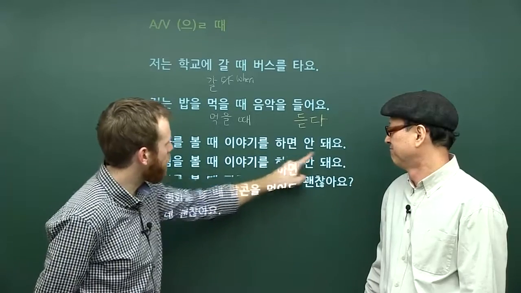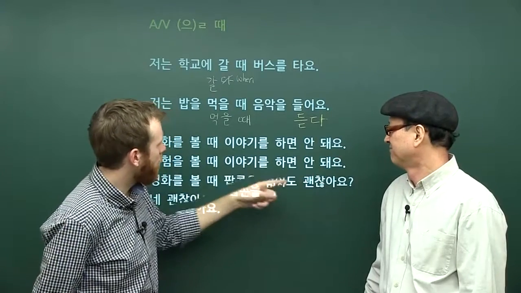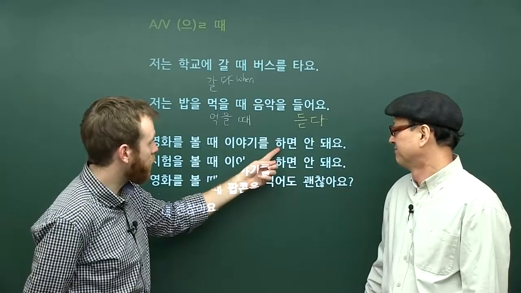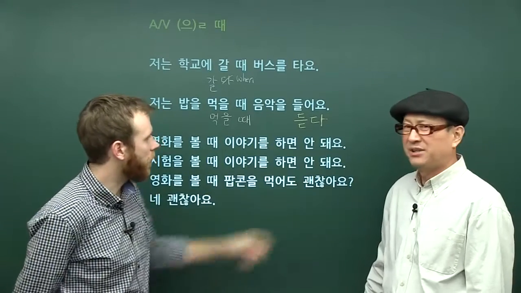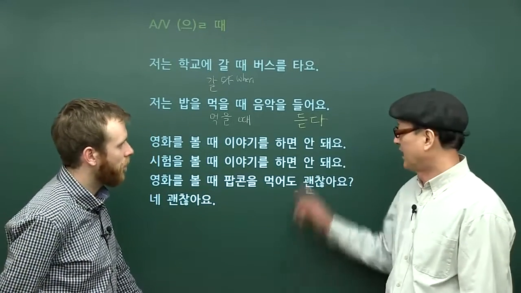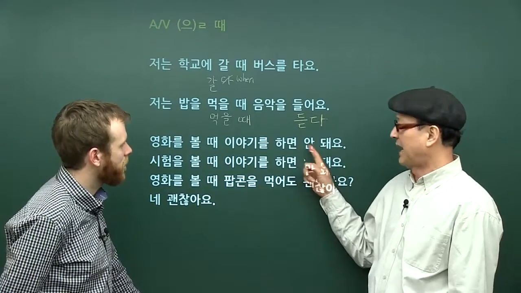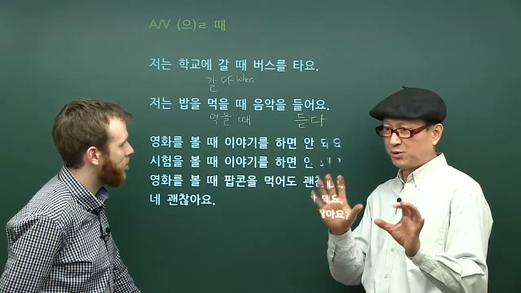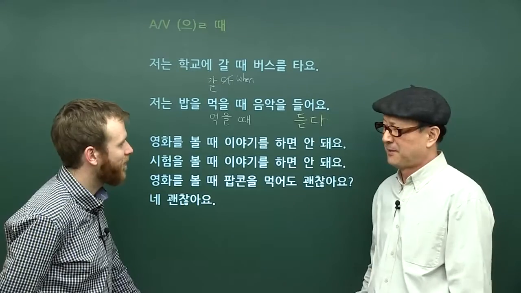So maybe let's just look at the last part here. What is this saying exactly? This is our 하다 verb. What is 면 안 돼요? 면 is if. 그래서 안 돼요. 면 안 돼요. 그러니까 if you do something, no, 안 돼요. Right. Okay.